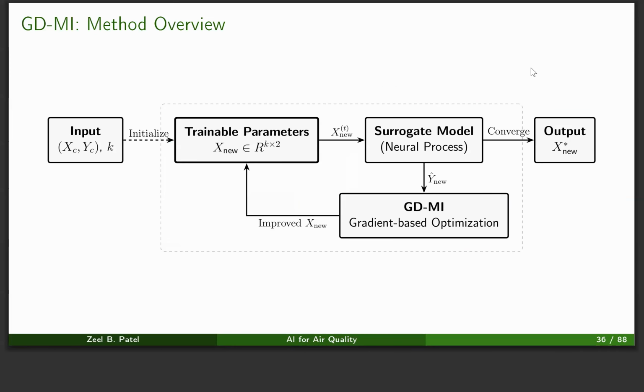The method overview looks like this. We provide the input as the sensor locations and the data available at that point, and we give a budget to the model. We initialize our trainable parameters as x new, and we pass them to a surrogate model, which we will talk about in a minute. And then we run this optimization process, which will optimize the locations of the new sensors. And then after convergence, we get the output as our optimized locations where we would like to install the sensors.